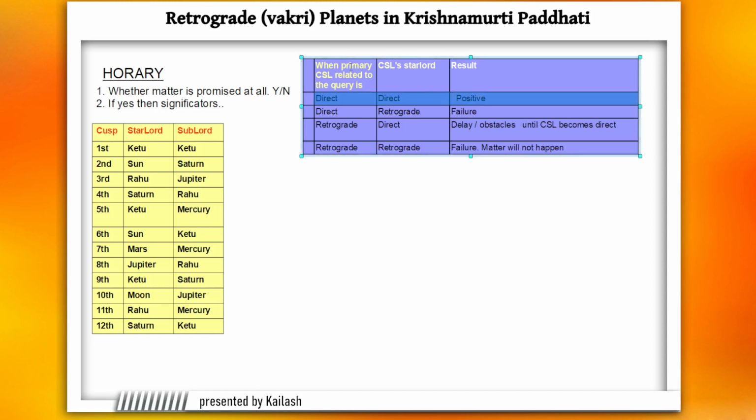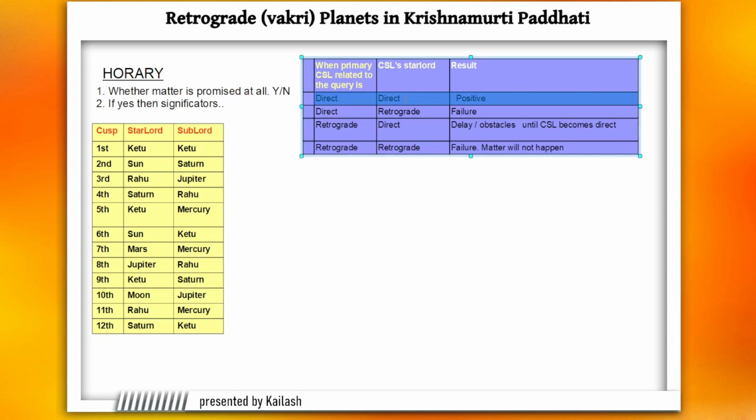When the primary Cuspal Sublord related to the query is direct and the Cuspal Sublord's star lord is also direct, then for step number one, rule number one, whether the matter is promised at all or not, yes, it is promised at level 1, but you still have to judge the level 2 condition about finding the significators, whether the Cuspal Sublord is the significator or not. Let's take the example of marriage.